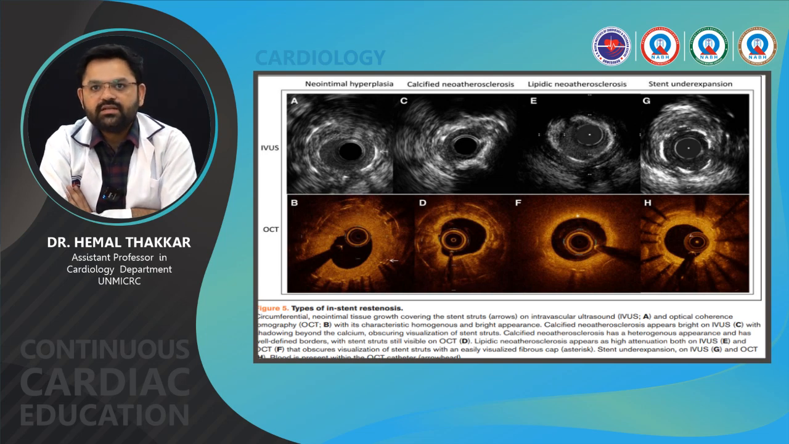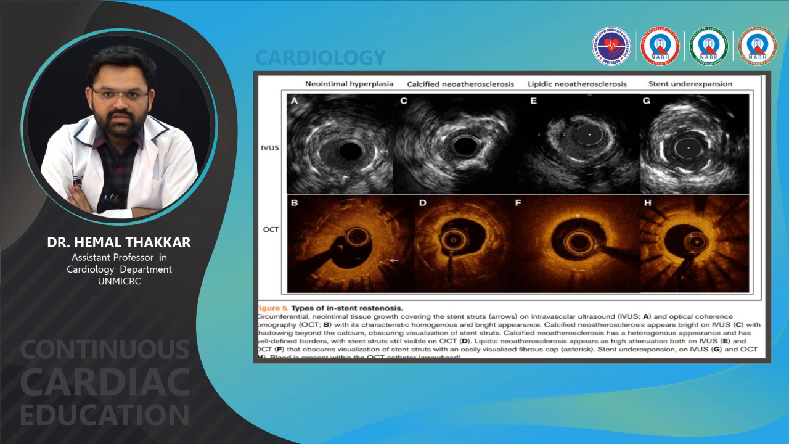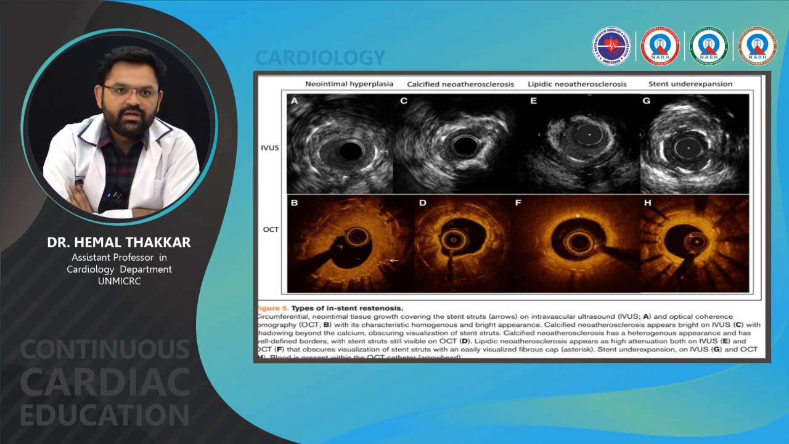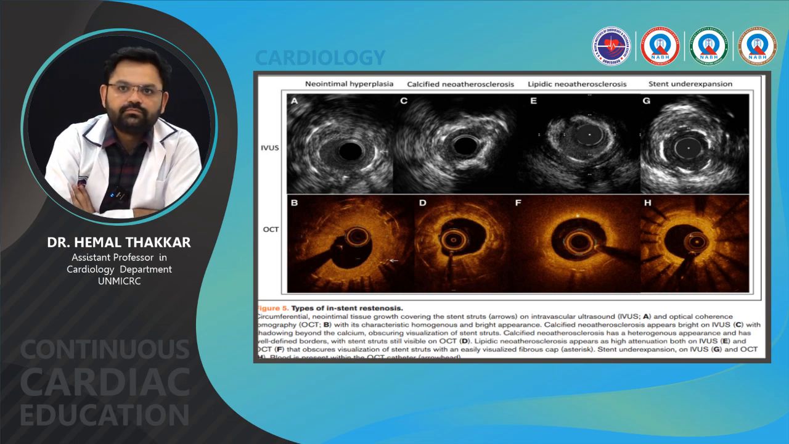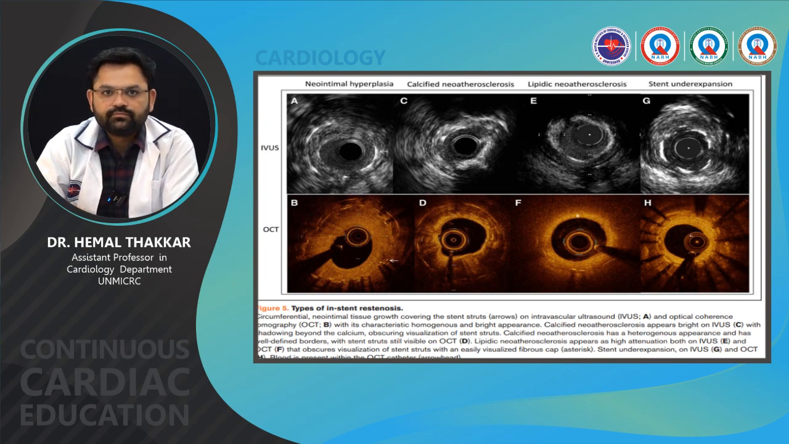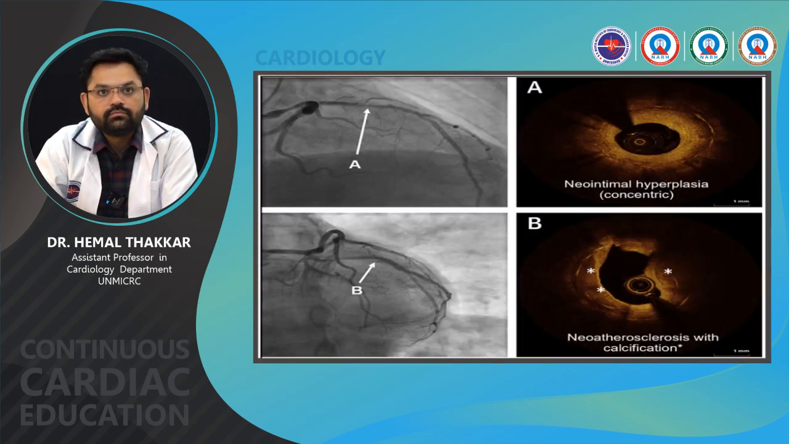The asterisk there is showing the fibrous cap, and the stent. The last one is stent under expansion, where blood is present within the OCT catheter, the arrow which is showing. This is again the same, showing neointimal hyperplasia and neoatherosclerosis with calcification. The asterisk in image B is showing calcification.